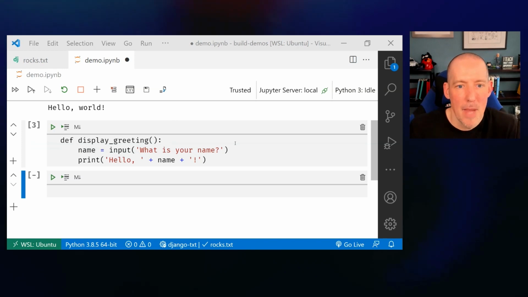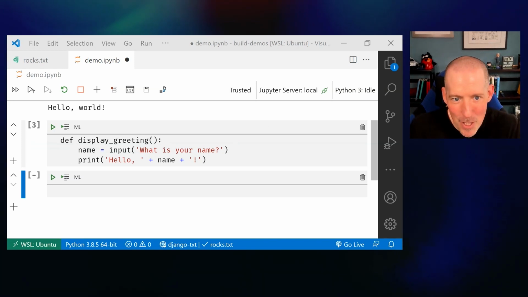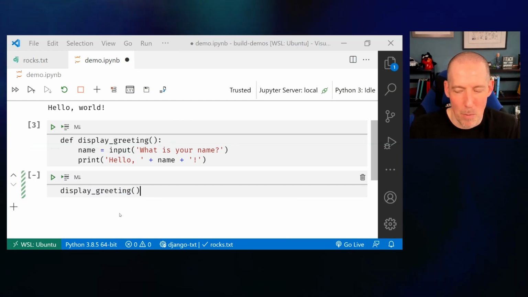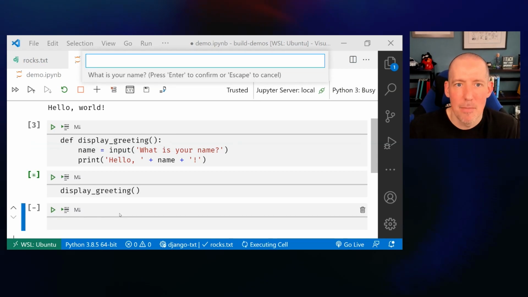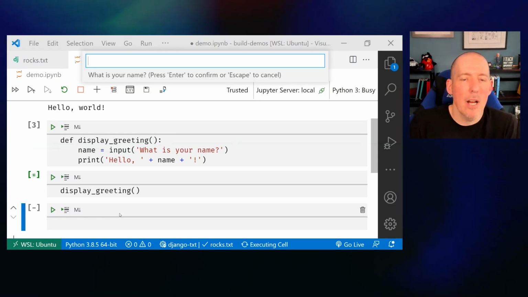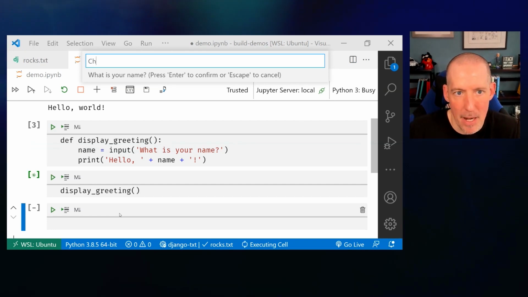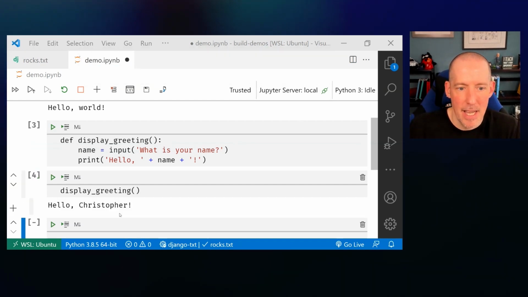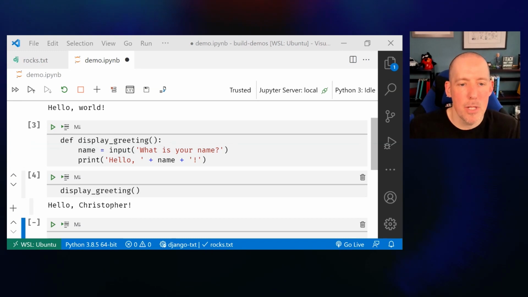So now let me create this function here, and you're going to notice that it doesn't prompt me for anything, because it's inside of a function with a nice little name. And so now I can say display greeting, boom, boom. And now if I run this cell, let's go ahead and run that. Now you'll notice it will come back and go, okay, what is your name? I'll go in and type in Christopher and hit enter. And now it will display out that hello, Christopher.